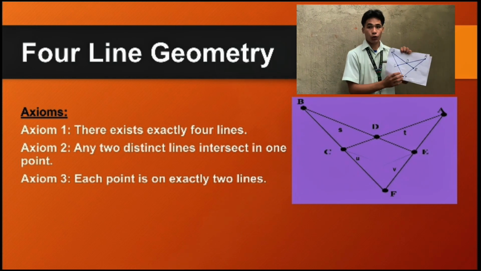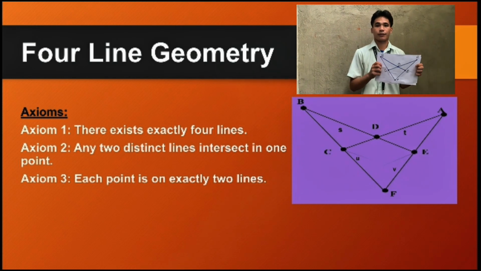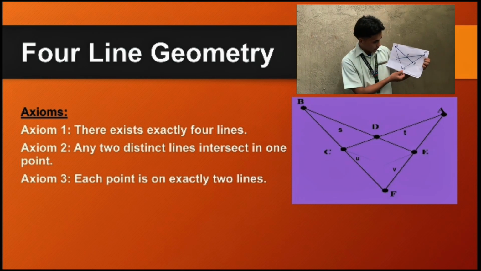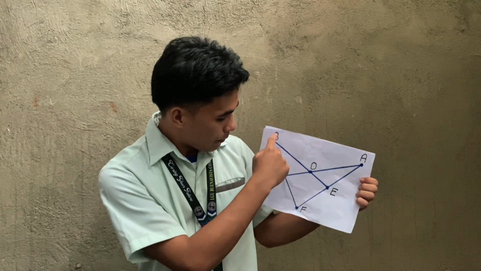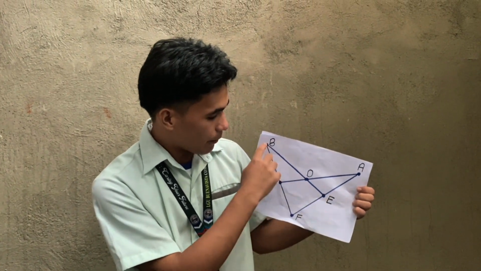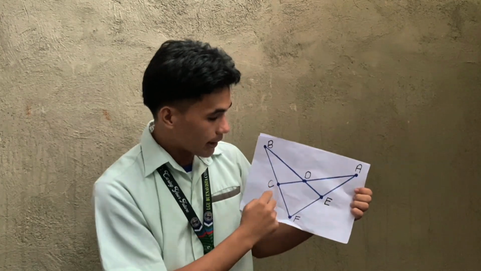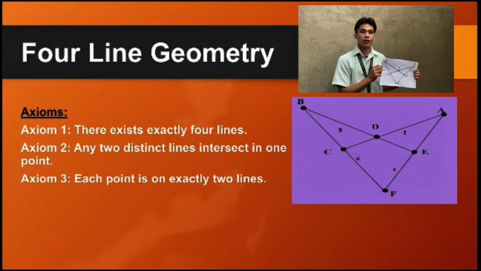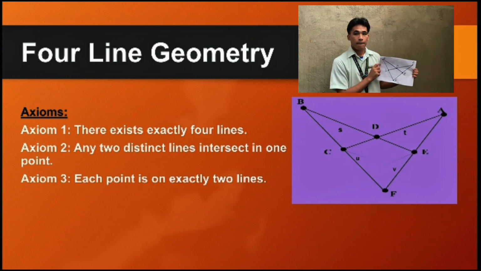4-line geometry. There exist exactly 4 lines. So line B, C, F, line F, E, D, line B, D, E, line C, D, A, they are the 4 lines. Axiom 2: any 2 distinct lines intersect in one point.